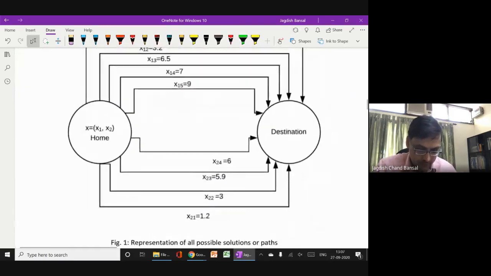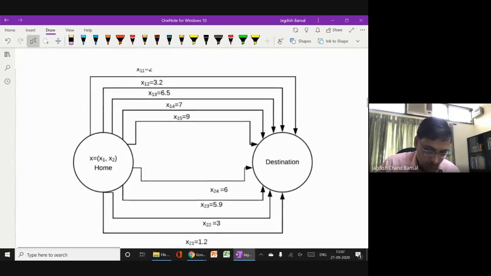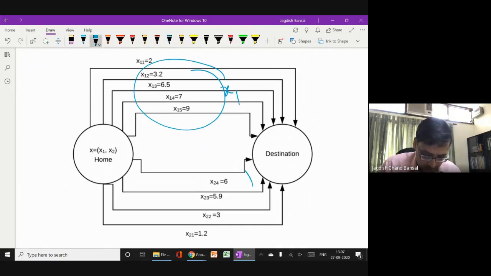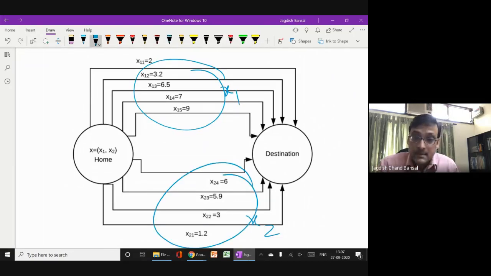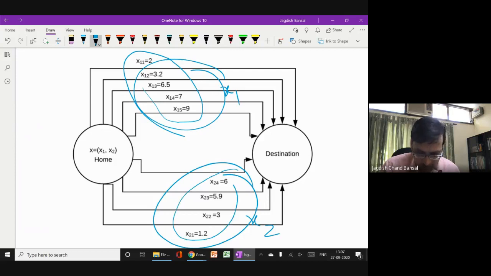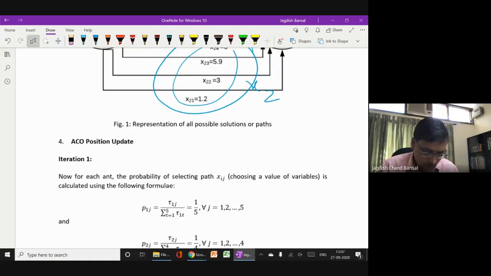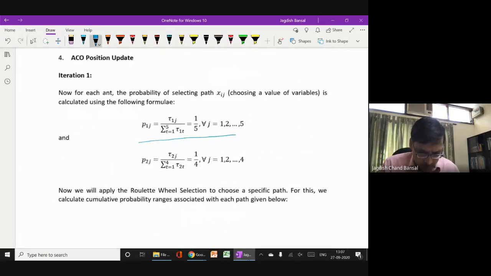Here you can see the paths. This above part is for x1, and this part is for x2. In the same figure, I now put both the paths just for explanation purposes. Here you can see that x1 can take these values, and x2 can take these values. I already mentioned that these are the probabilities calculated, with the same formula: 1 by 5, and 1 by 4 for the second variable.